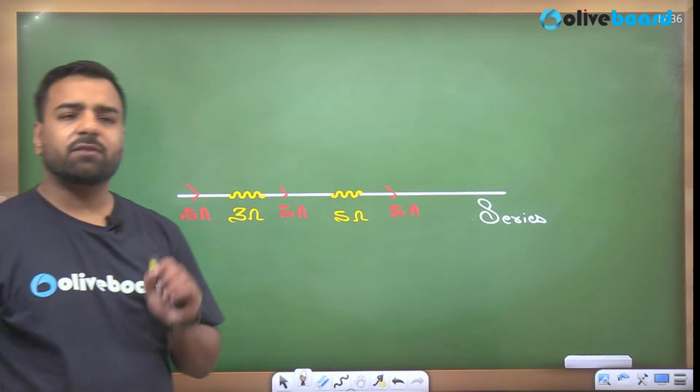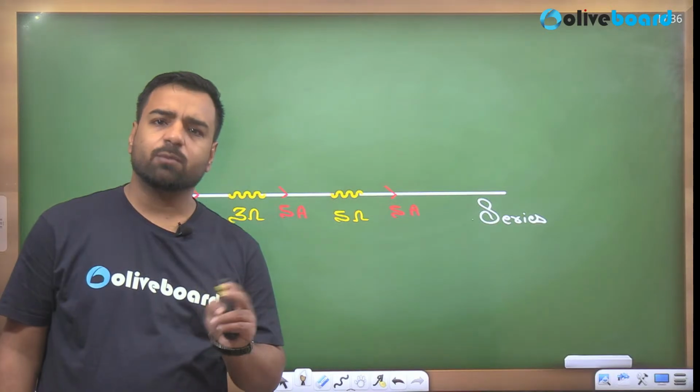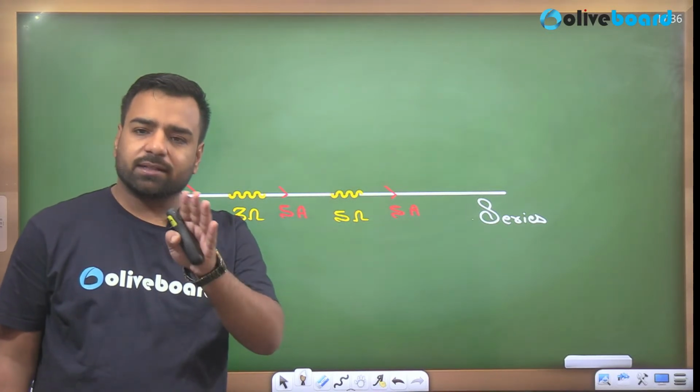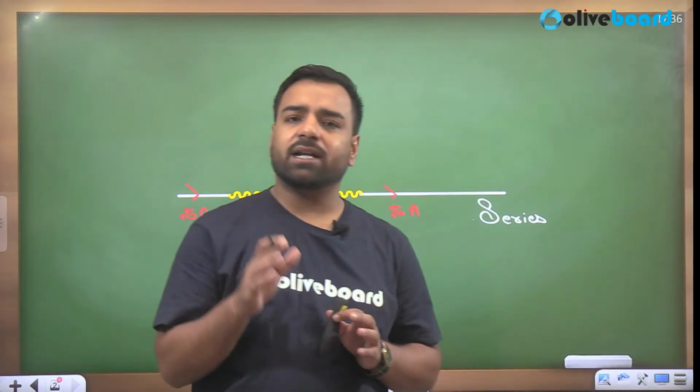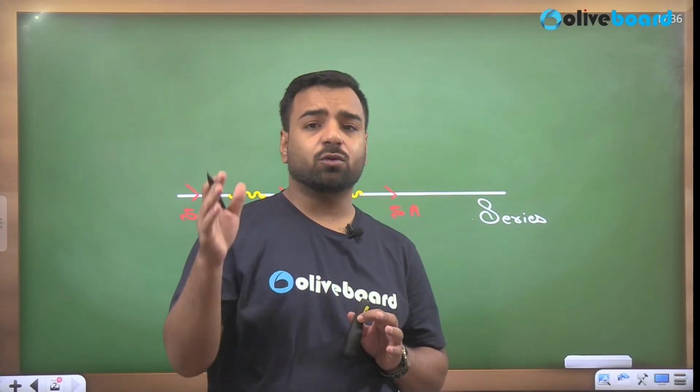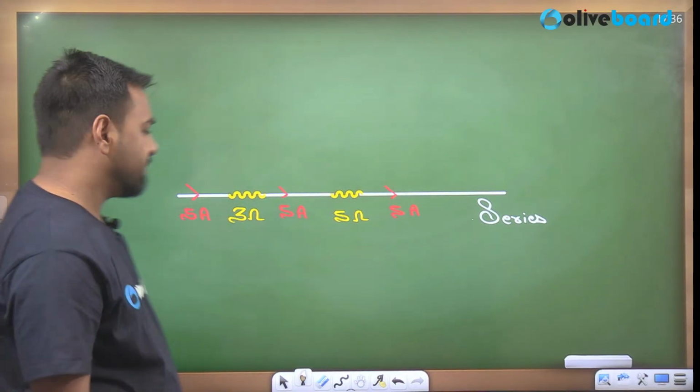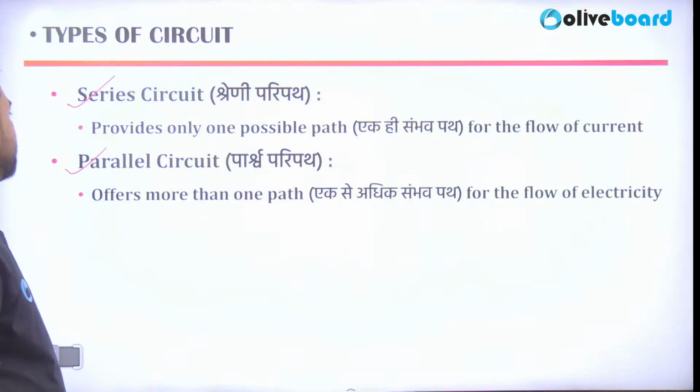But if the current has two or more than two paths, at least two paths, that circuit is known as a parallel circuit. What is that? If the current has two or more than two paths, it is said to be a parallel circuit, and that's what was mentioned here.